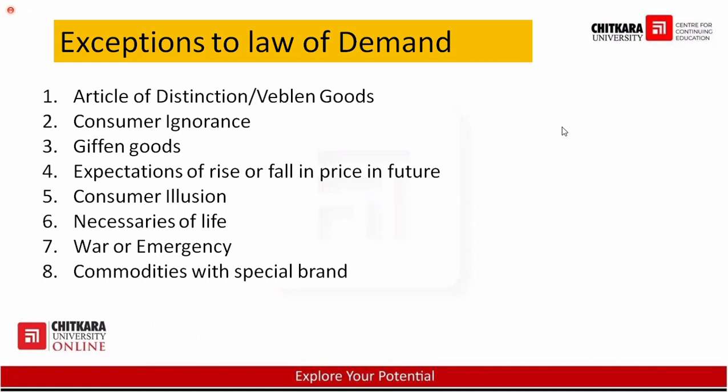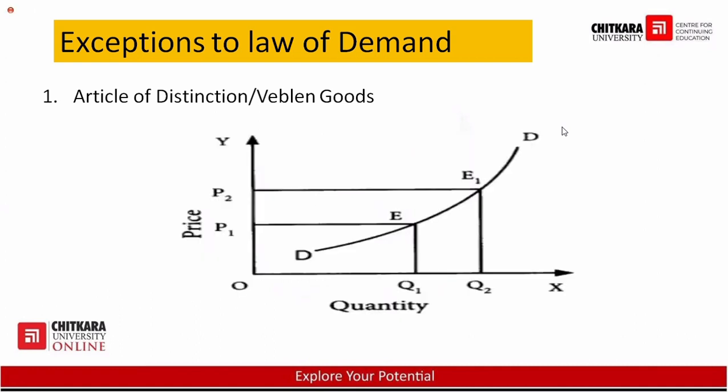If you are brand conscious regarding Nike shoes and you always wear Nike shoes, even then the prices of the Nike shoes will increase, but you will purchase them. I have seen in the case of cosmetic products, girls are very conscious about cosmetic brands. Even if their cosmetic product is very expensive, they will purchase it. Why? Because they do not want to take any kind of risk or experiment. So when you are brand conscious, even if your brand prices are increasing, you will purchase the brand. These were the exceptions to the law of demand.